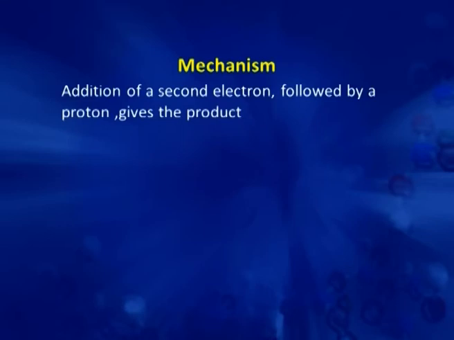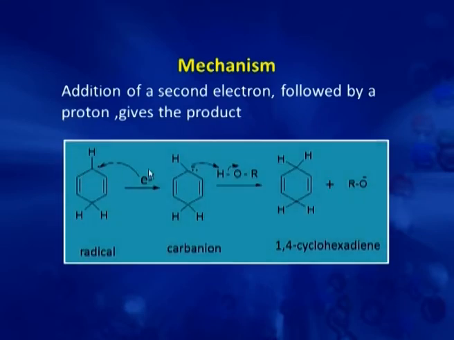This radical further takes a second electron and gives a carbanion. This carbanion then takes a second proton from alcohol and gives the reduced product, that is 1,4-cyclohexadiene.